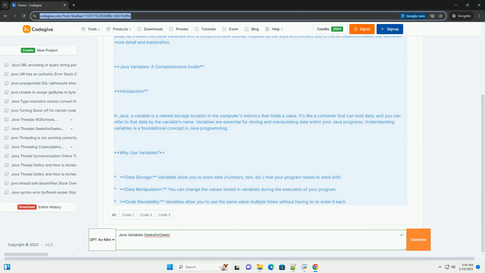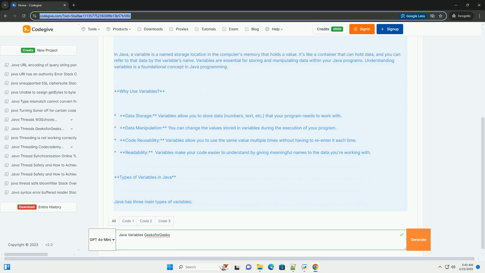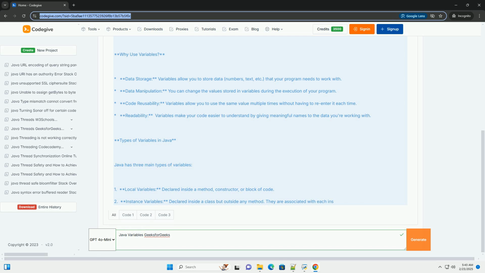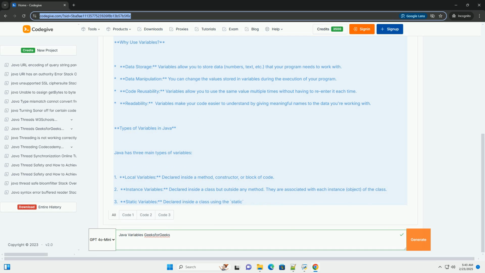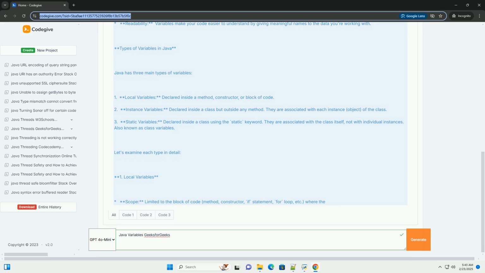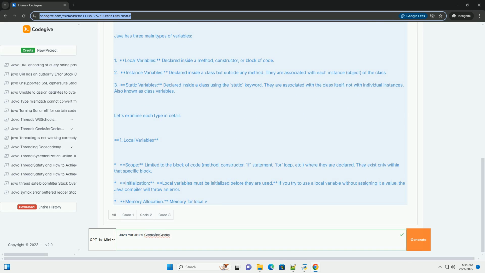Introduction. In Java, a variable is a named storage location in the computer's memory that holds a value. It's like a container that can hold data, and you can refer to that data by the variable's name. Variables are essential for storing and manipulating data within your Java programs. Understanding variables is a foundational concept in Java programming.